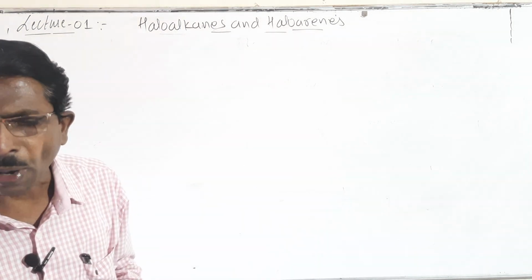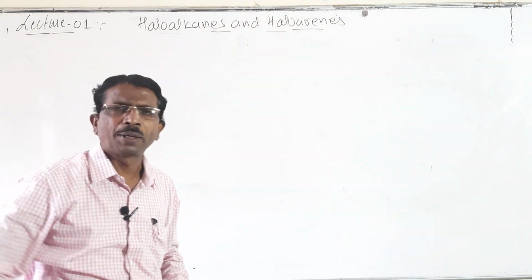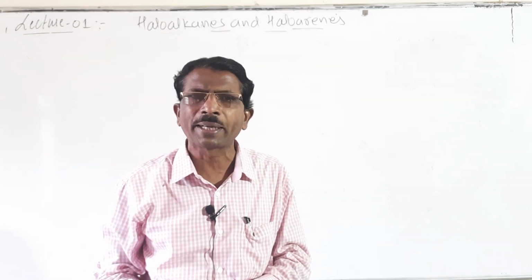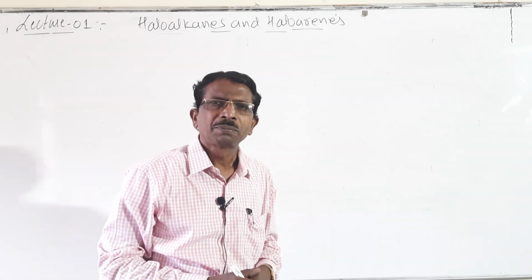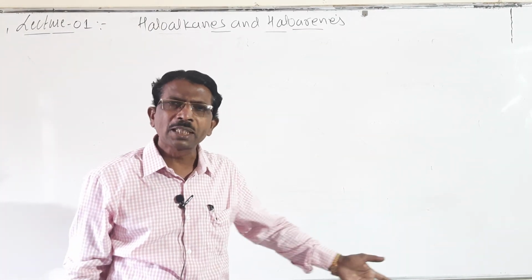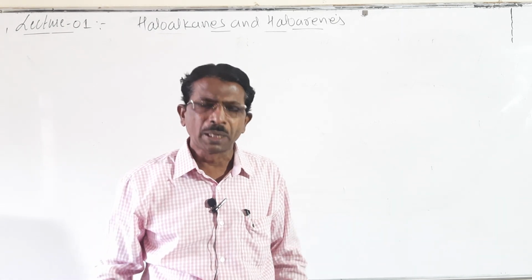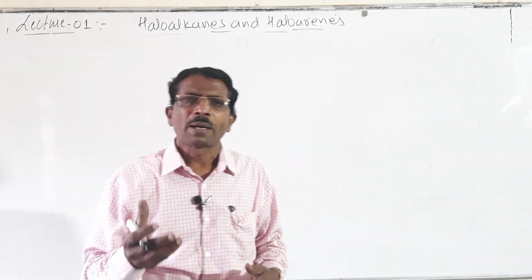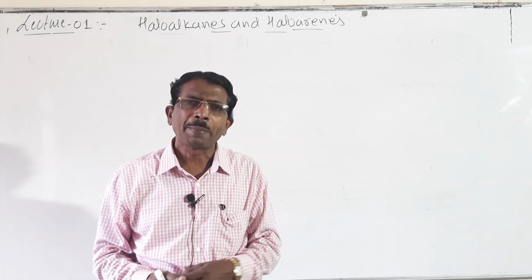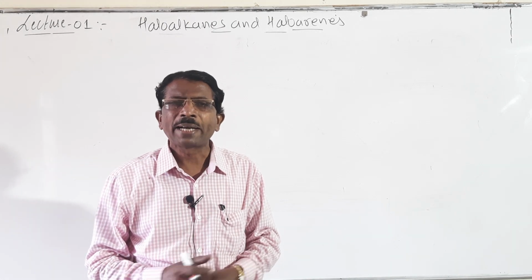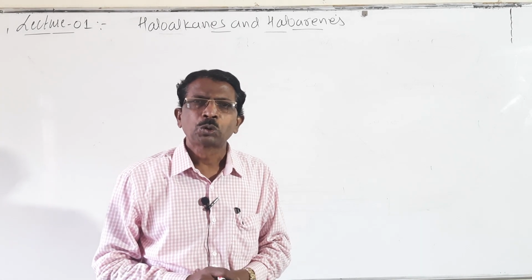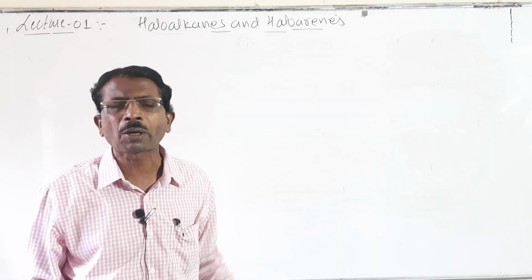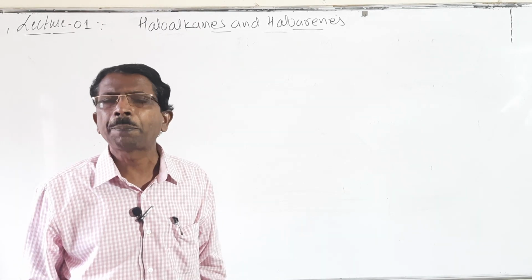Then what is the importance of these? Look here, students, many of the haloalkanes and haloarenes are found in nature. These occur in nature and play a very important role in our day-to-day life, as well as in industry, medicinal plants and in agriculture. Even a few medicines contain these halogenated organic compounds. So they play a very important role.